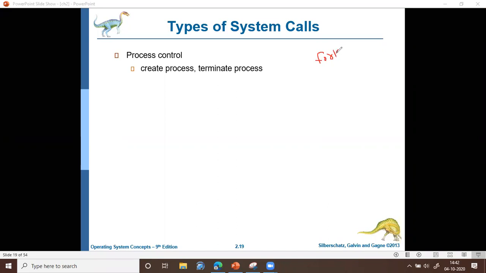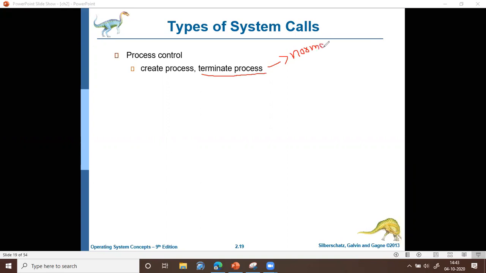And terminate process. So terminate means what? Terminating means to complete the process. So termination can happen in two ways. Either it can be a normal termination, that is the process has finished executing all the instructions and it is terminating.